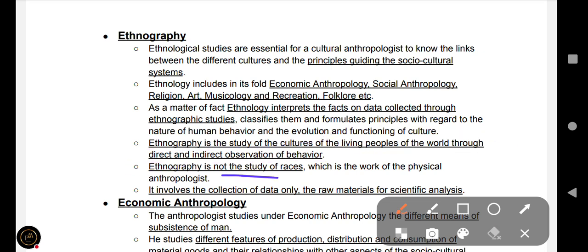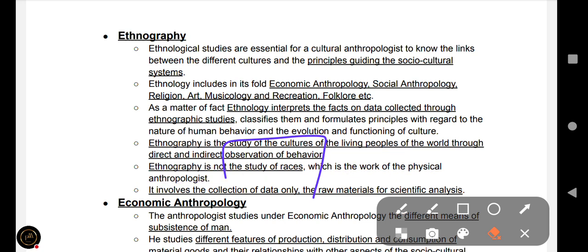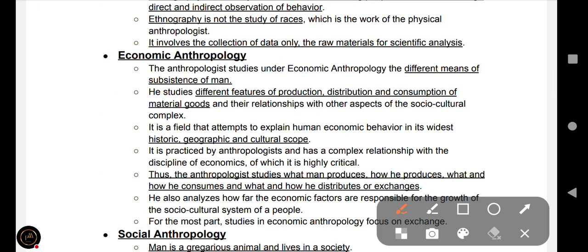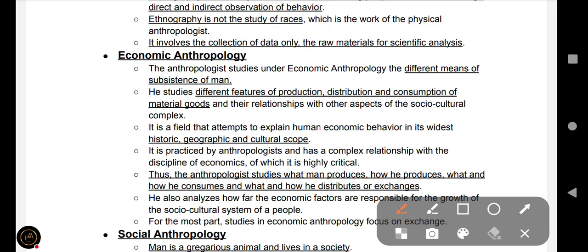Ethnography is not the study of races, whereas ethnology is the study of races. Ethnography is not the study of races, which is the work of physical anthropologists. So you can remember this. Ethnography involves the collection of data only, the raw materials for scientific analysis. So you can remember, ethnography collects only data and not any other source.